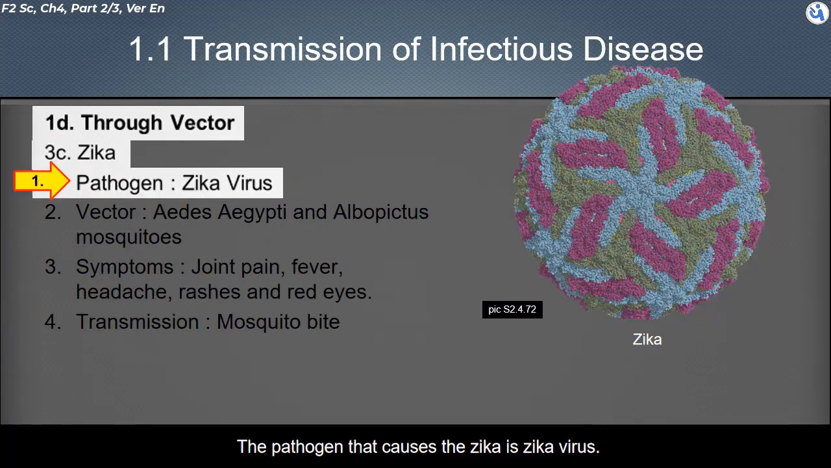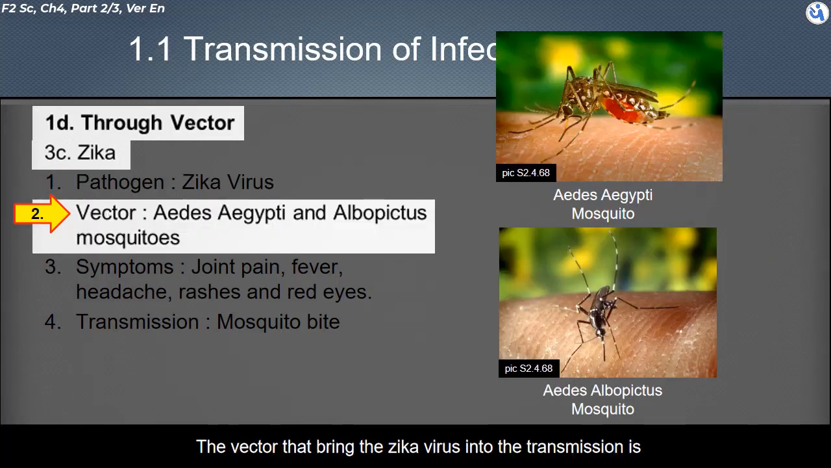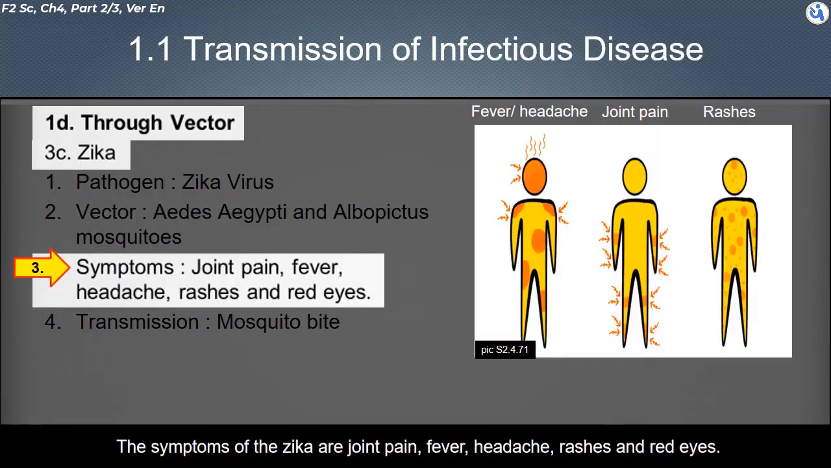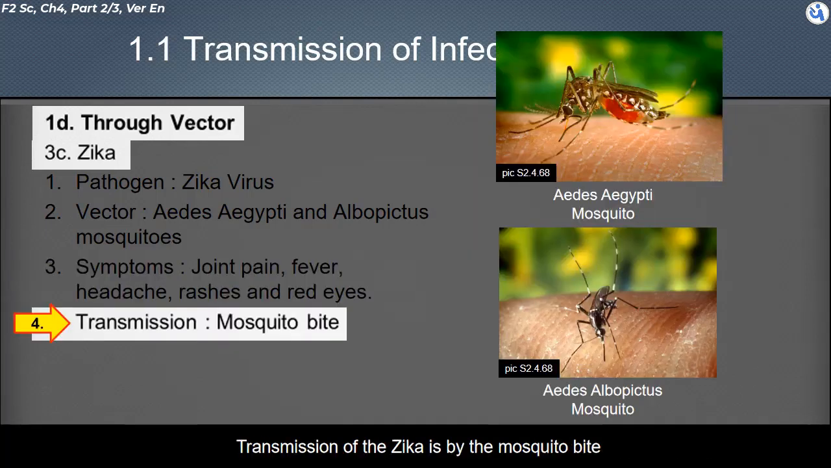This is about Zika. The pathogen that causes Zika is the Zika virus. The vectors that bring the Zika virus into transmission are Aedes aegypti and Aedes albopictus mosquitoes. The symptoms of Zika are joint pain, fever, headache, rashes, and red eyes. Transmission of Zika is by the mosquito bite, from the Aedes aegypti mosquito and Aedes albopictus mosquito.